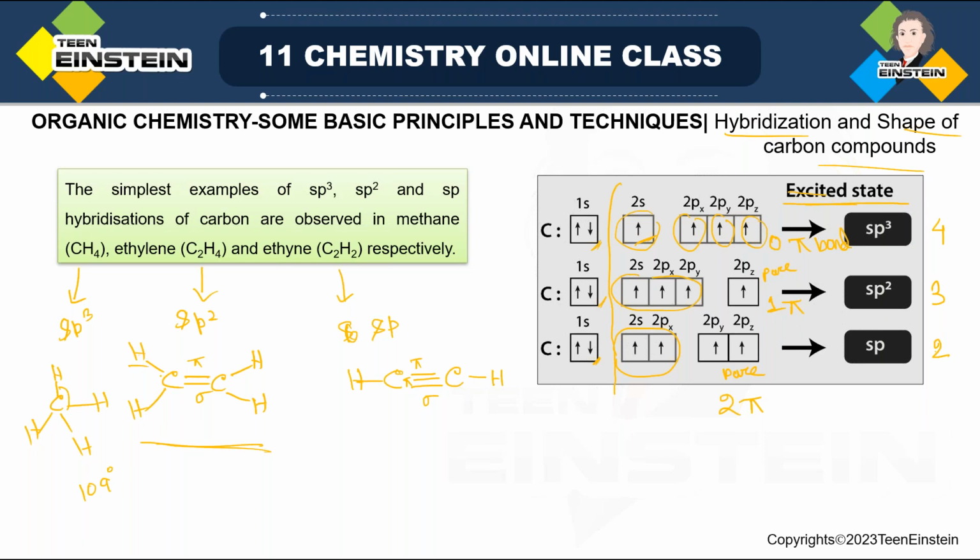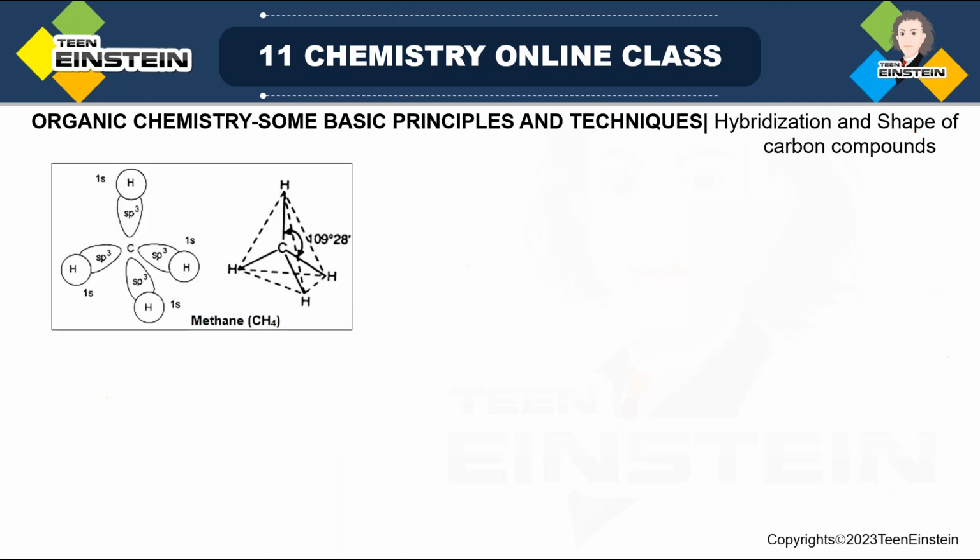And in the second case, C2H4 ethylene, all these 4 hydrogen and the 2 carbon, we know they are in the same plane. And in the last case, this is actually a linear structure, right? And here we will have 2 pi bonds, and the 2 pi bonds will be perpendicular to each other. Details of the orbital representation of these 3 molecules we will see in the next slide.